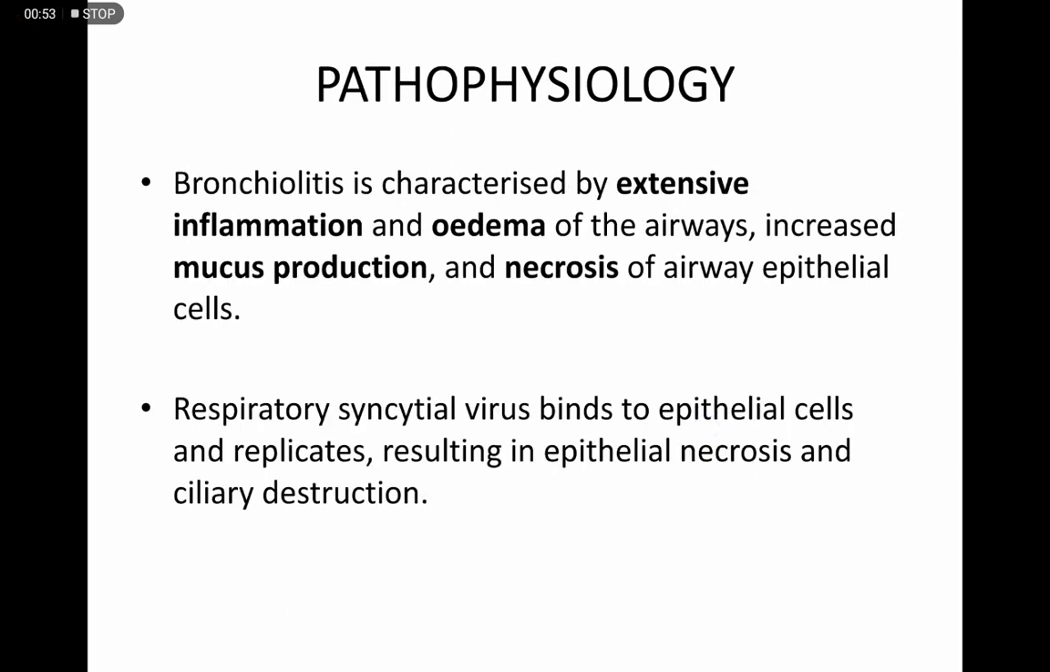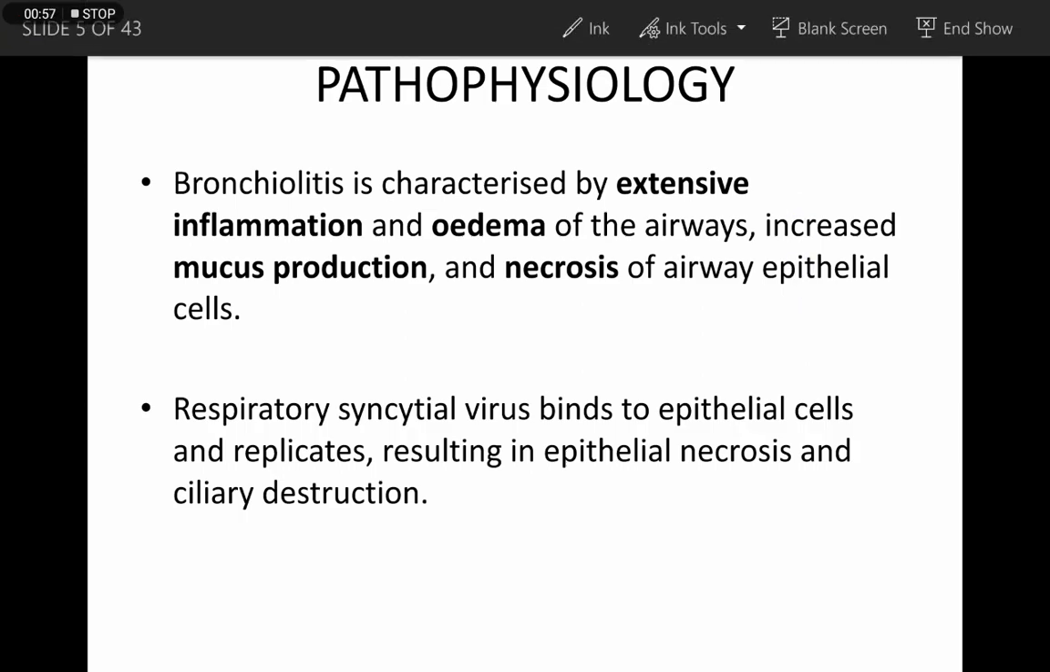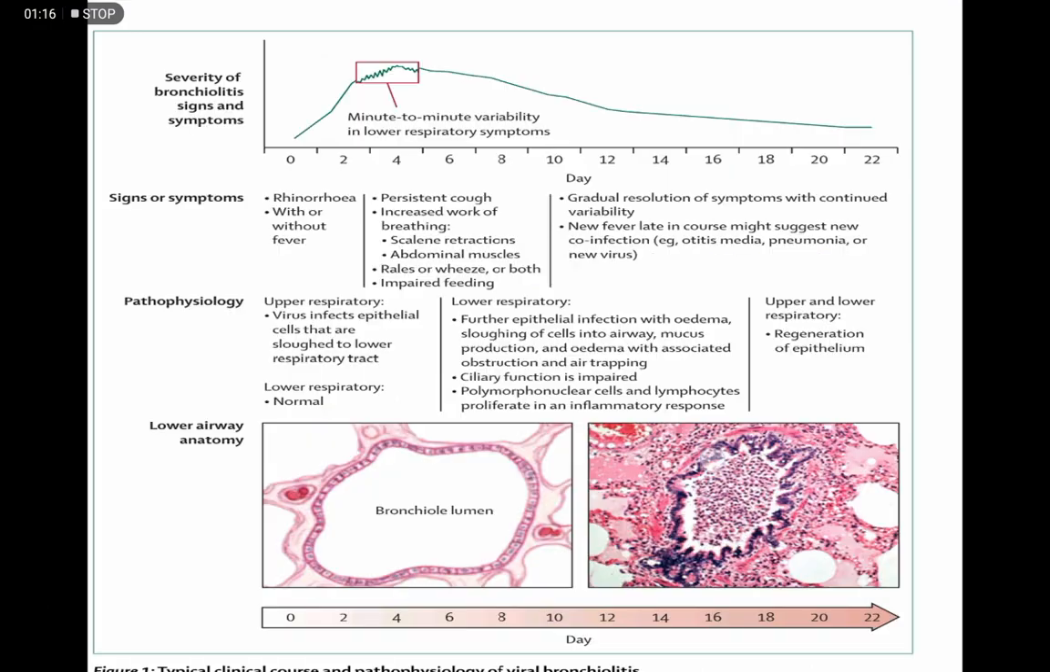What causes this bronchiolitis is the viral infection, which is characterized by extensive inflammation and edema of the airways, increased mucus production, and necrosis of airway epithelial cells. The respiratory syncytial virus binds to the epithelial cells and replicates, which results in epithelial necrosis and ciliary destruction.